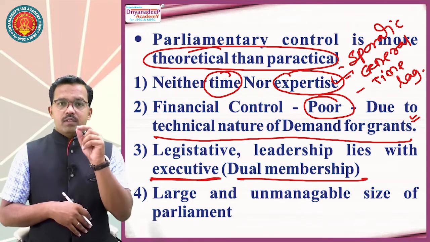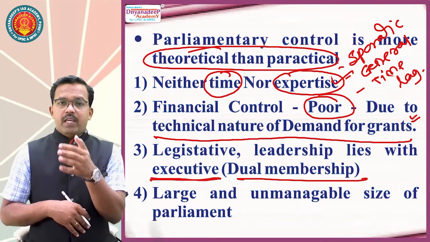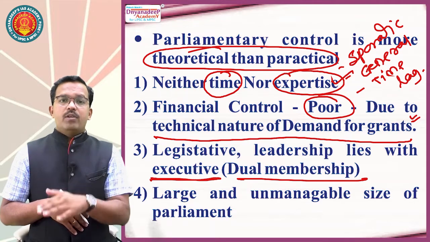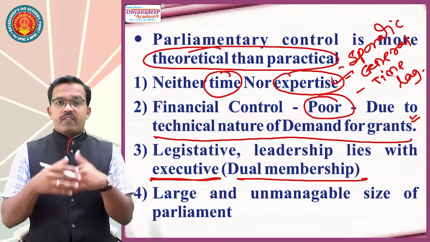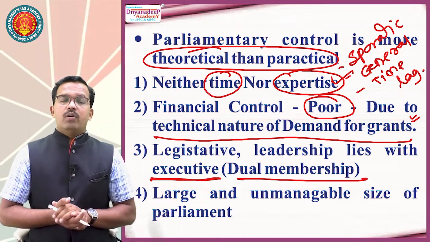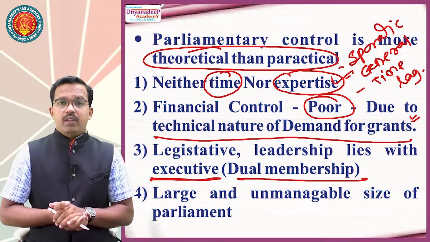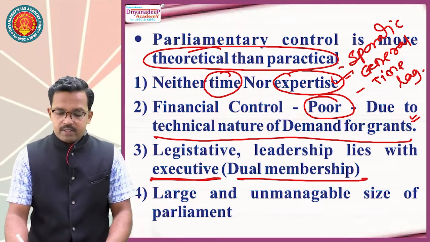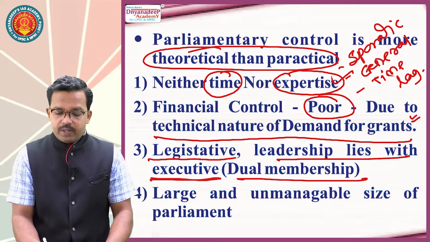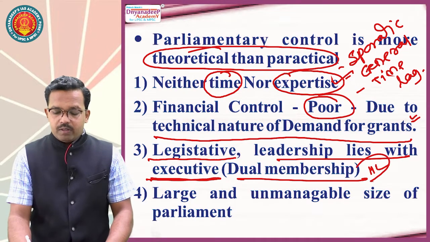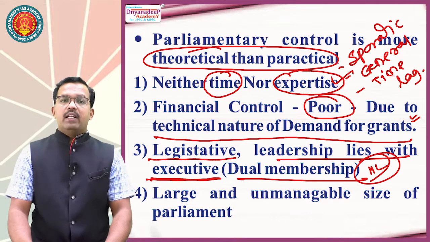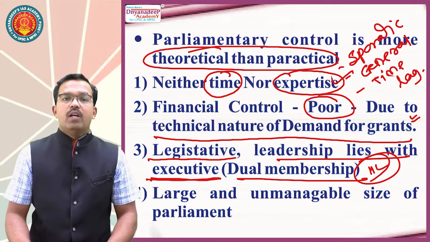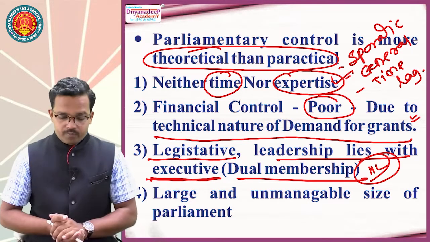Why? Because the political party to which the PM and Council of Ministers belong has majority in the parliament. And no member of parliament will allow defaming or shaming of his own party colleagues who are ministers. That's why it is said that legislative leadership lies with the executive due to dual membership. As they have majority in legislature and in executive, the control becomes ineffective.